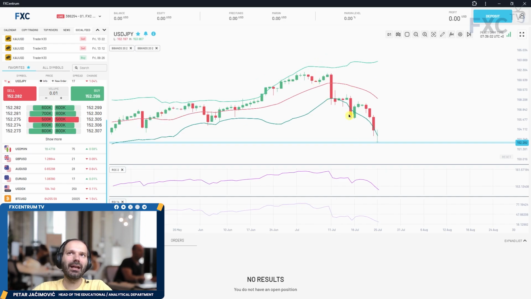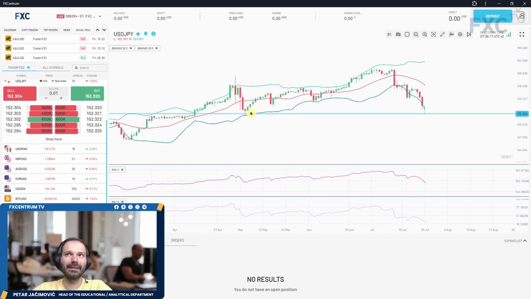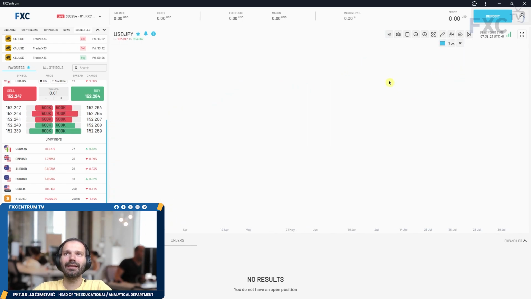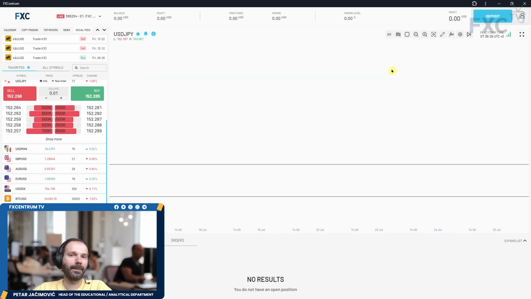We can see the down break, a natural reaction, and then the further drop. We are exactly here at 152.28, which is quite an important pivot. If the market breaks even this one and continues lower, then the next pivot is all the way down at 147.30.